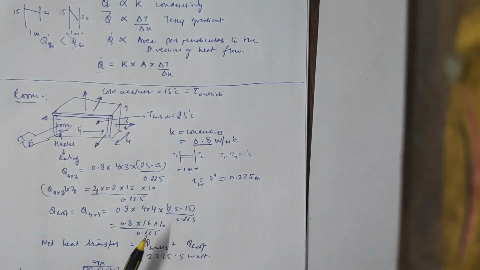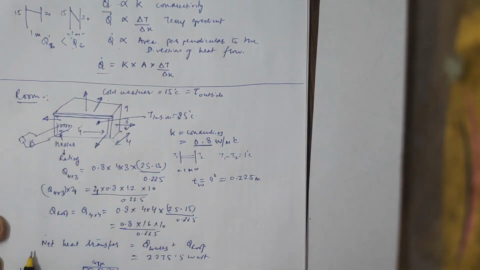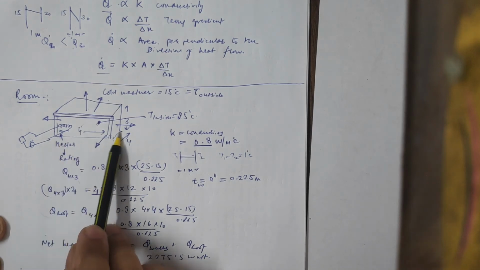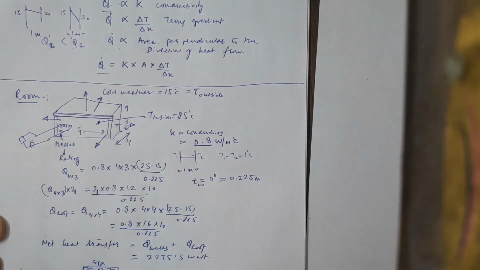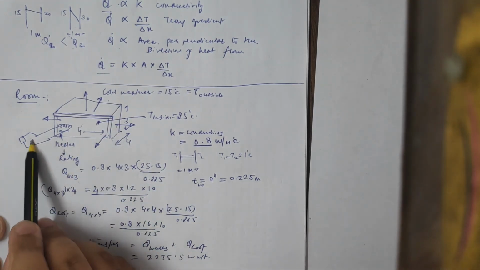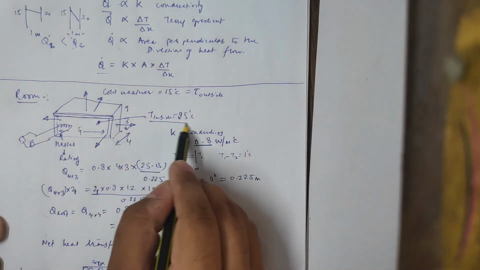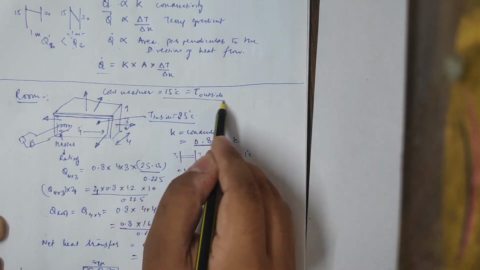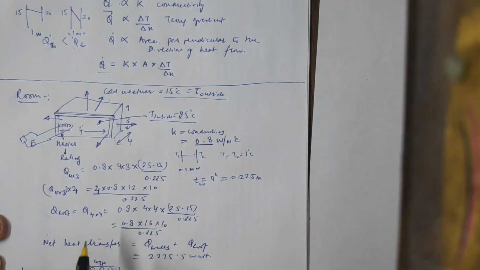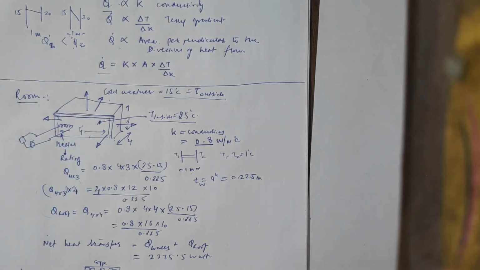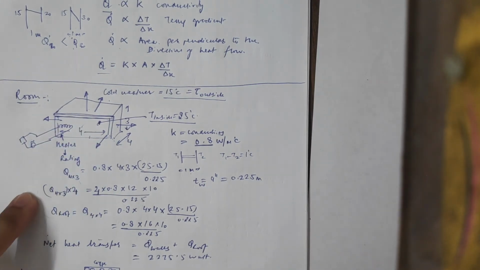Then simply we have taken the example of a room in our house. Suppose it is a 4 by 4 by 4 room. So how much heater rating is required to keep the temperature of this room at 25 degrees centigrade inside temperature as the outside temperature is 15 degrees centigrade. So we have calculated the heat transfer. हमने heat transfer calculate किया सारी wall से और roof से. Wall से हमको पता चला usually